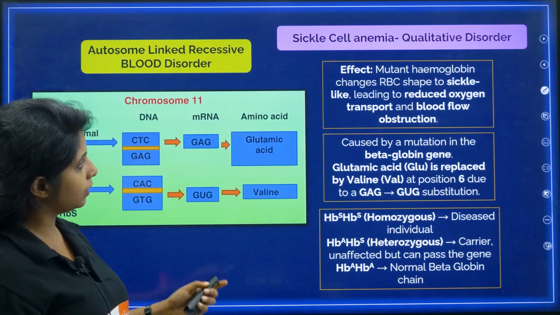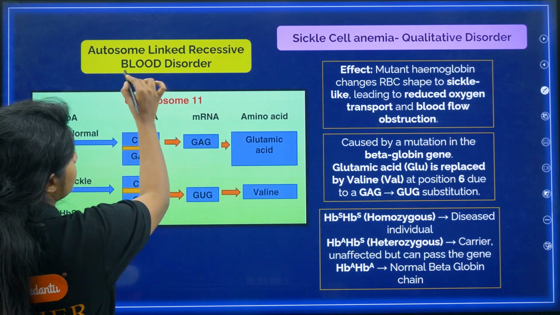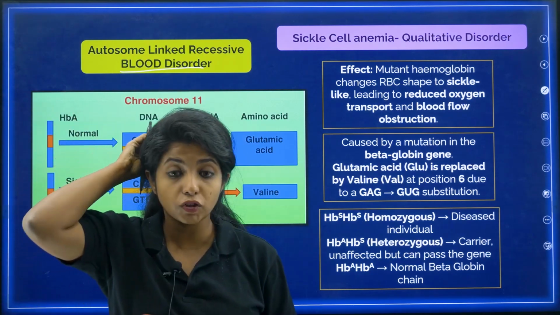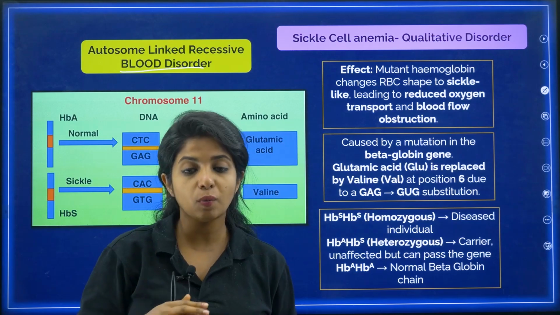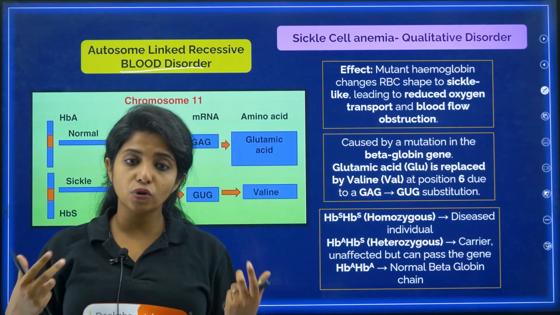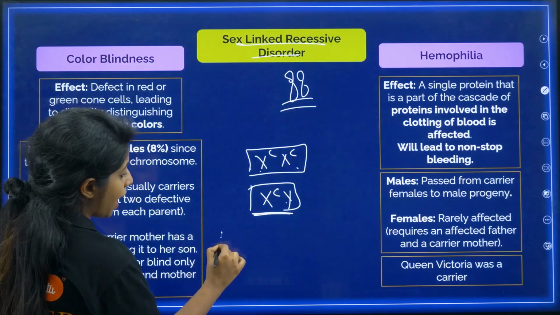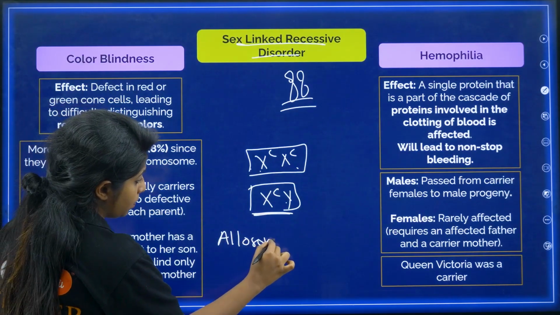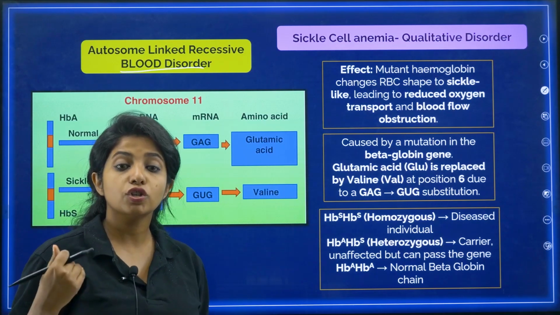Cool? Now, next, you have sickle cell anemia. Now, you have autosome linked recessive blood disorder. What do you mean by autosome linked recessive blood disorder, my dear children? So, basically, we just have a pair of sex chromosomes. All the other chromosomes are known as autosomes. What do you call them? Autosomes. The pair of sex chromosomes, you call them allosomes. And all the other pairs of normal chromosomes which are not linked with sex, they are known as autosomes.